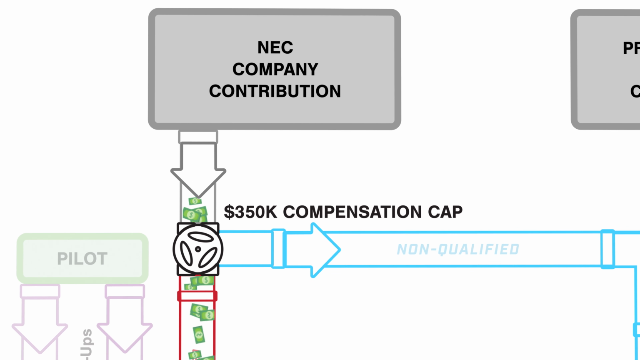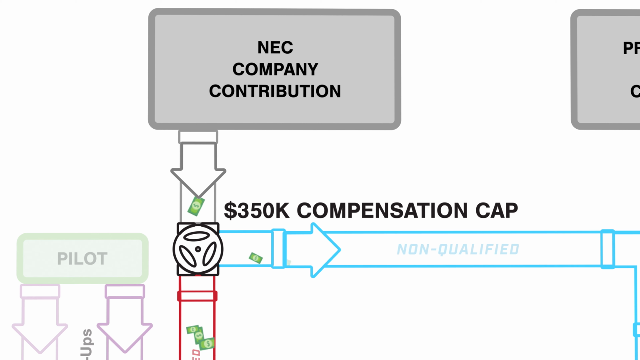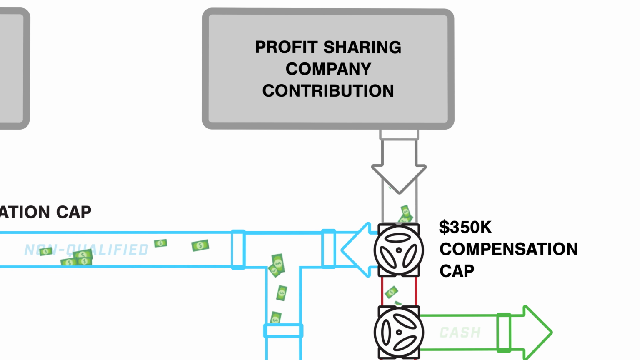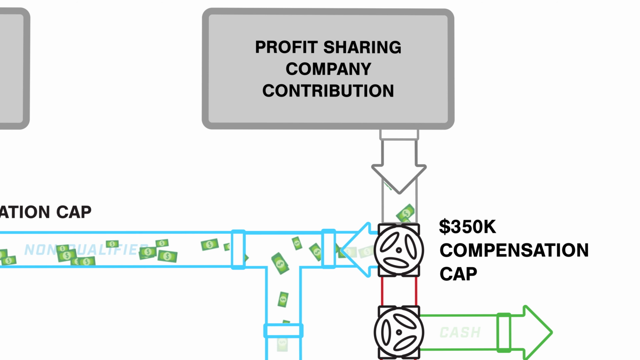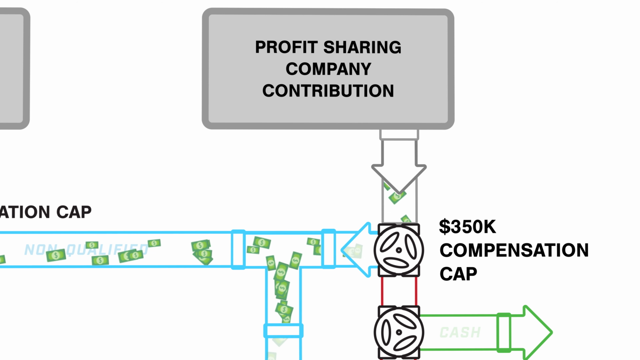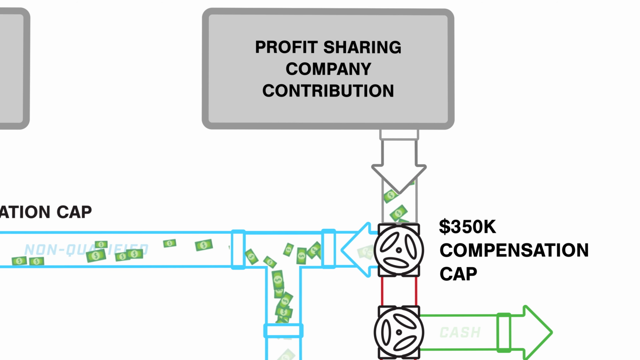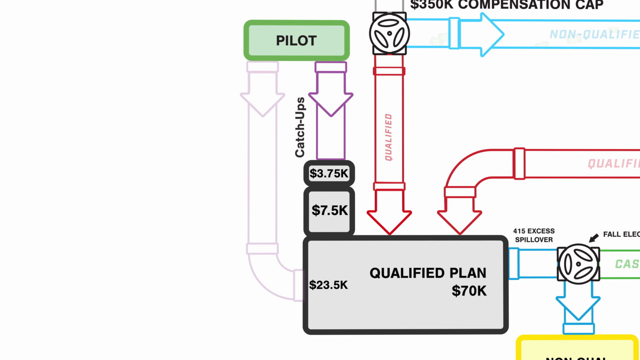This valve shows how qualified NEC money gets shut off once you hit the IRS 401(a)(17) limit on eligible compensation. Only NEC money on earnings up to this limit can go into your 401k because it's a qualified retirement plan. This valve is identical to the one on the left and serves the same purpose of shutting off qualified profit-sharing money on earnings over and above the IRS 401(a)(17) limit. Like the NEC, profit sharing on income above this limit can't go into the profit-sharing plan because it's a qualified account like our 401k.